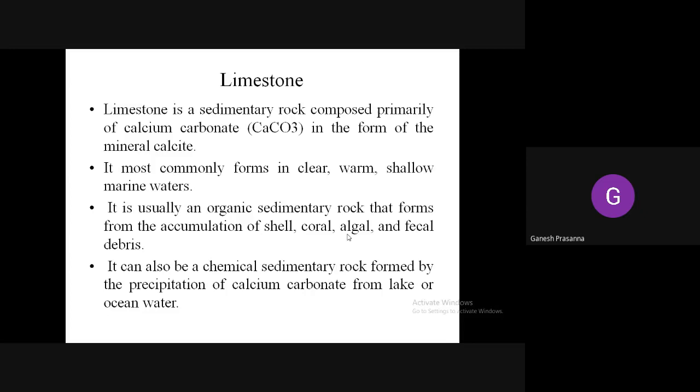Early morning, if you go to the fields, such as rice fields, paddy fields, or sugarcane fields, you can see white encrustations on the ground. That is nothing but the excess calcium carbonate being precipitated out from the ground.